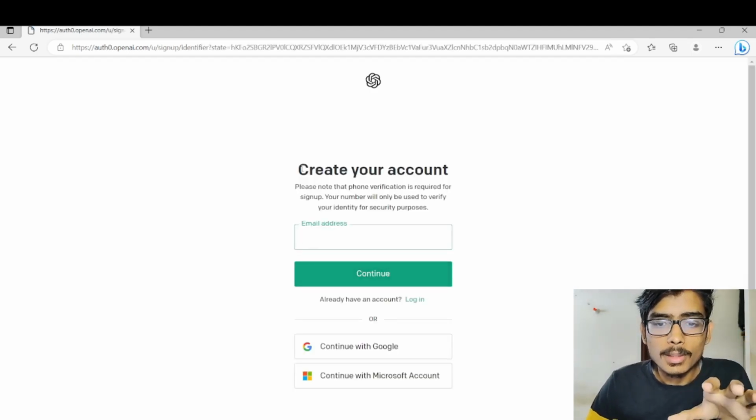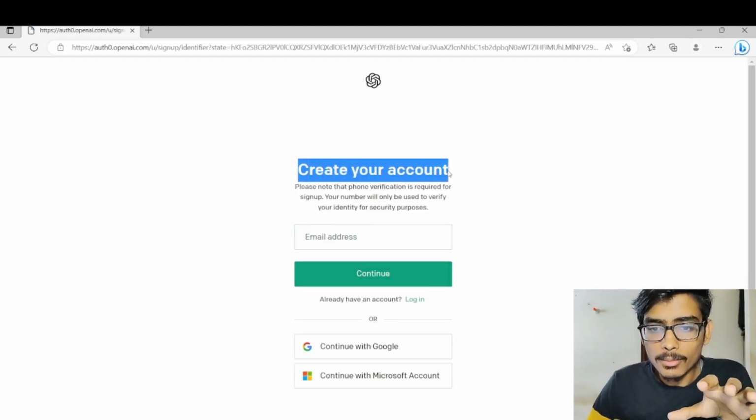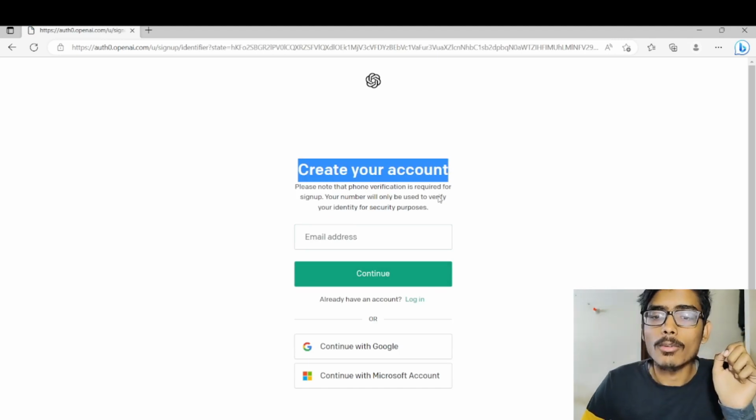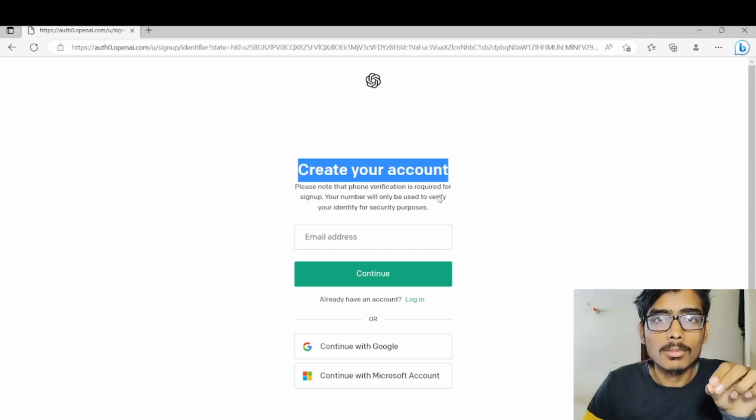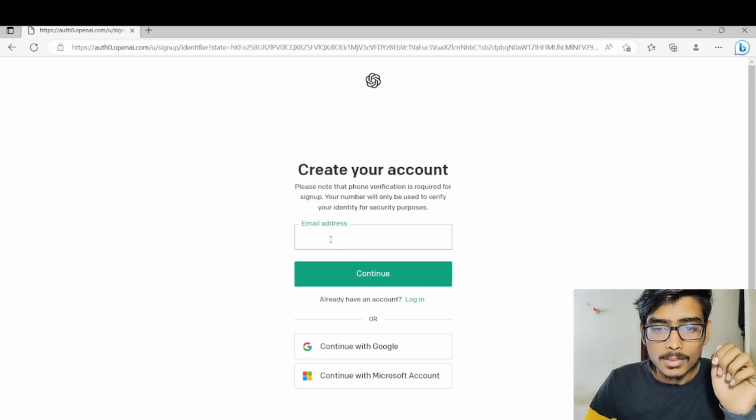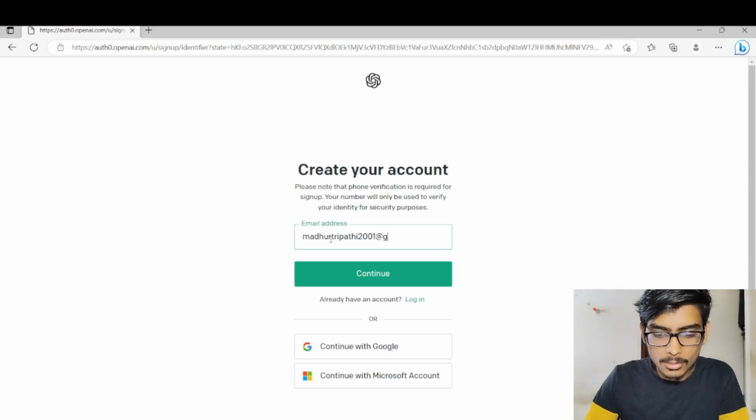and this page will be loaded. It will say create your account. Please note that phone verification is required. One thing more: you have to type your WhatsApp number or the mobile number which you are currently using, because you'll get an SMS for the OTP verification, which is really important. Okay, so just type your email ID. I'll type mine while you type yours.